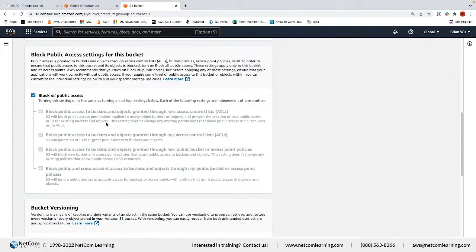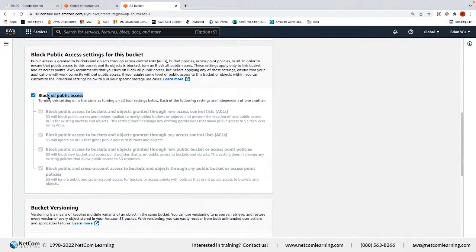Let me just show you how now. By default, the bucket blocks all public access. It means that only the owner would be able to see this content.